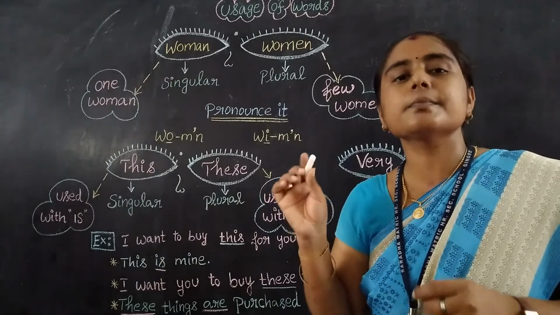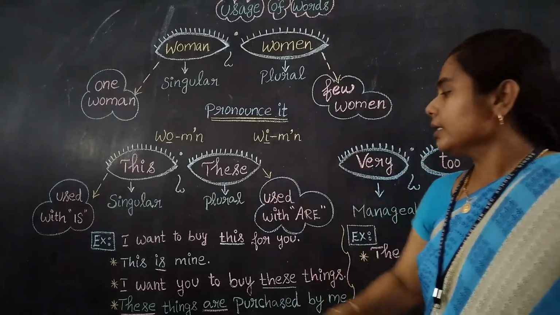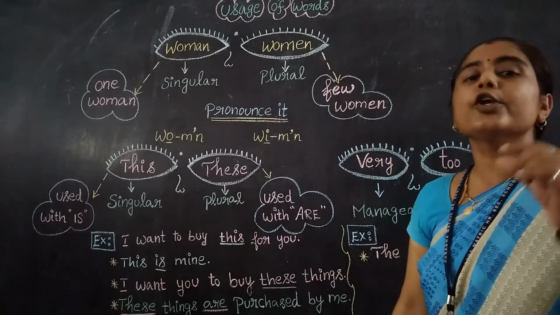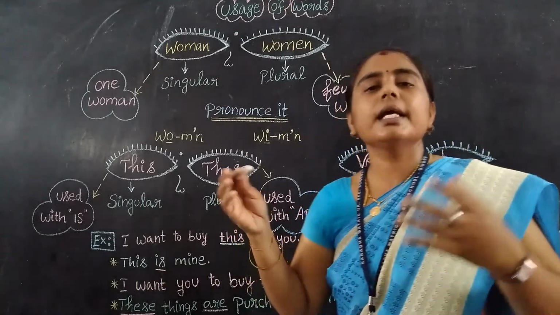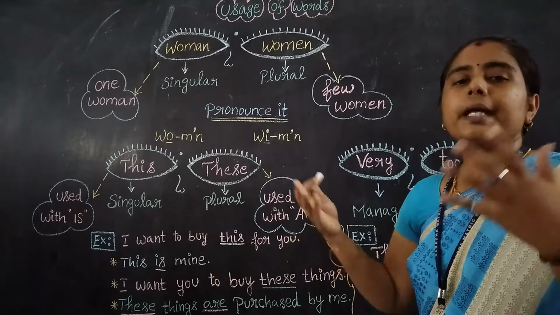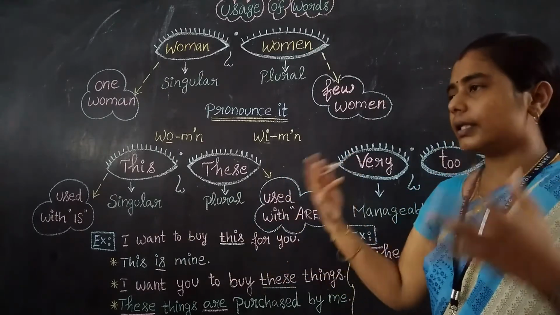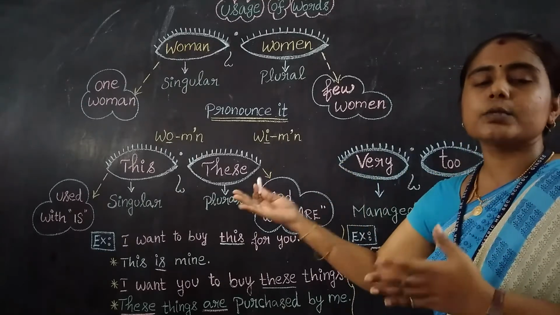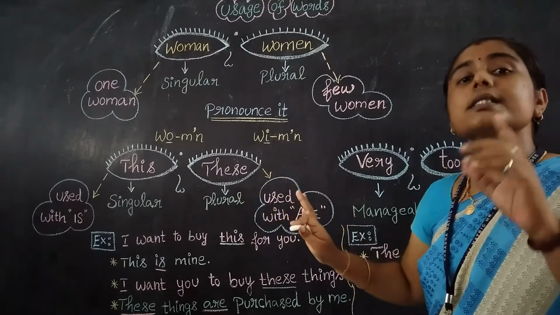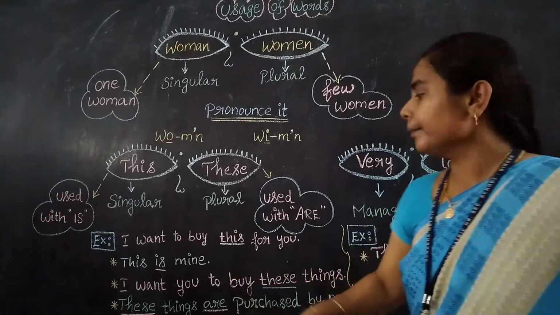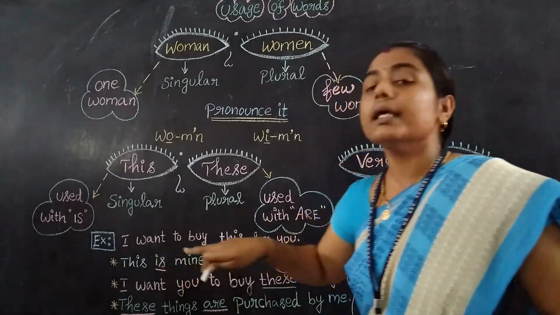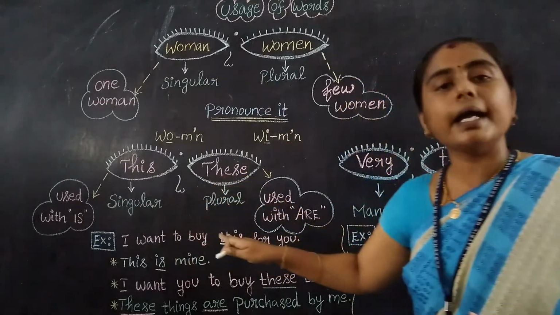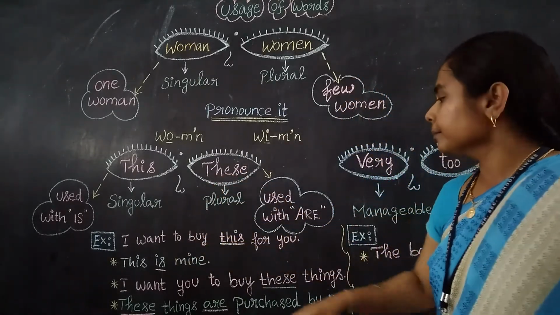This pen is mine. So this is mine. For this I am using this, a singular one, only one, whether it may be a pen, book, pencil, dress, textile, or materials, whatever it may be. This refers to only one, so we use this. This is mine.